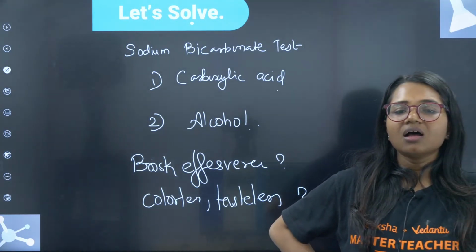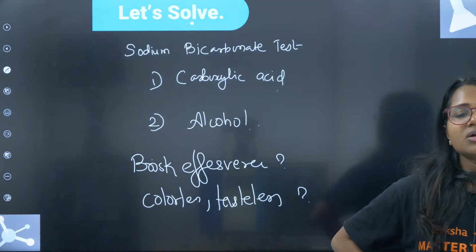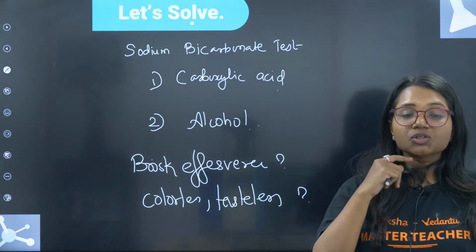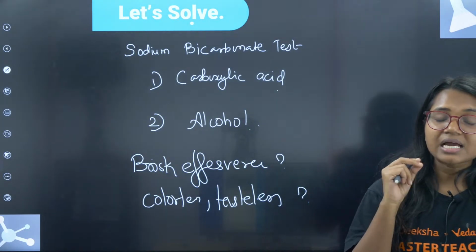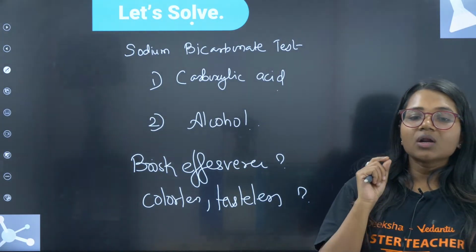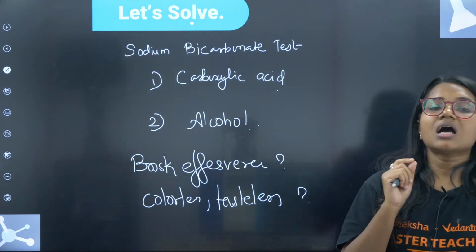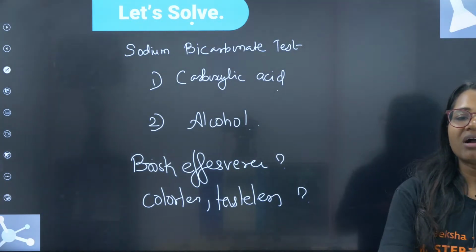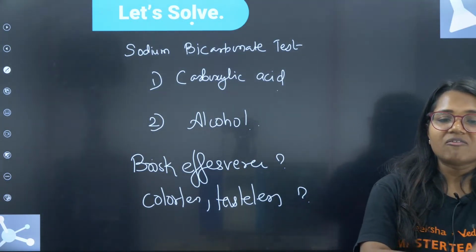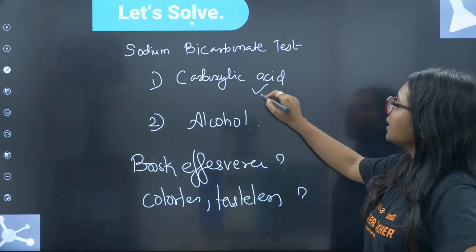Very good, Netra. Yes. What about others? In which case are you going to see the brisk effervescence, the gas which is colorless, tasteless? Very good, Infinite is one. Gautami, Vriksha, very good. Absolutely correct.